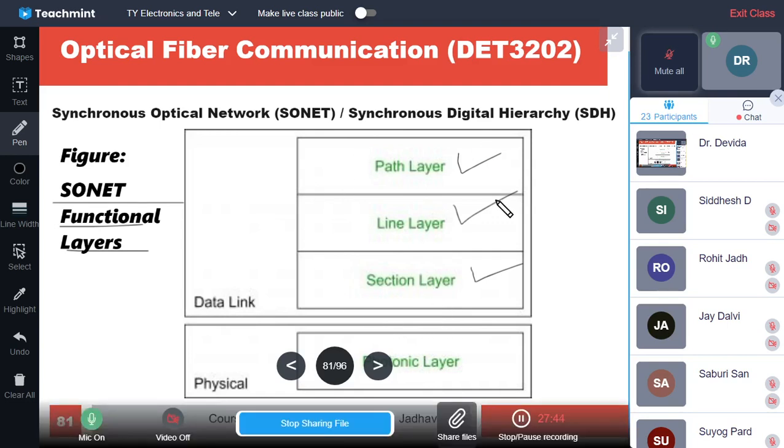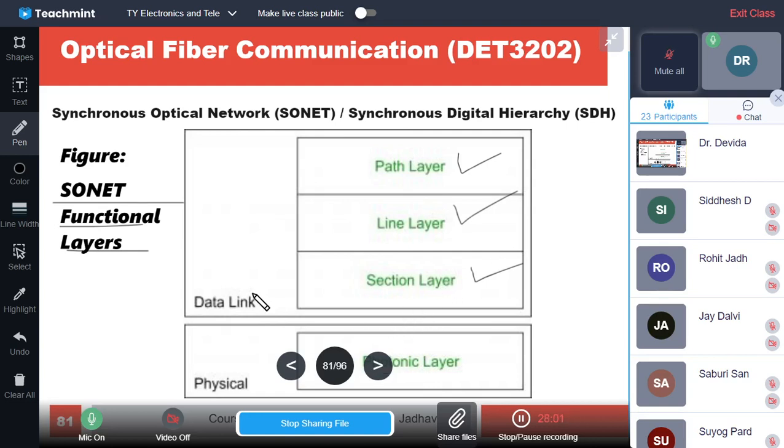And the data link handles the data related packaging, error correction, error checking, address tagging, okay, all this.